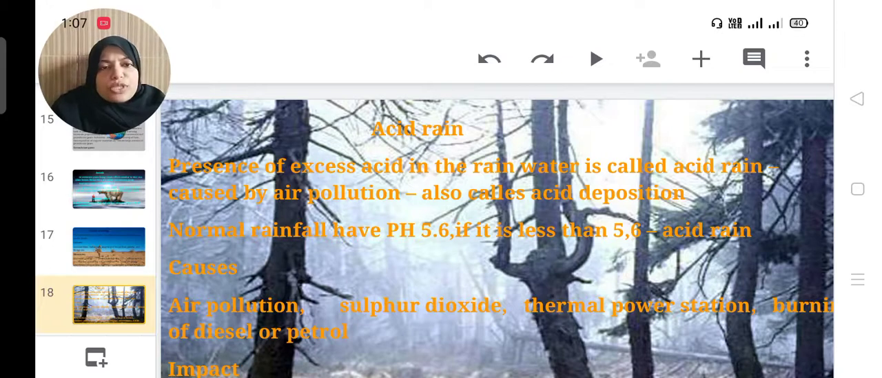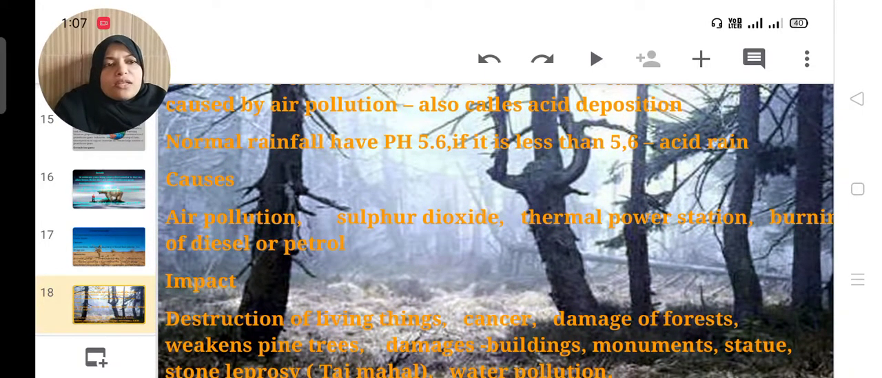Then what are the causes of acid rain? Air pollution, content of sulfur dioxide, working of thermal power stations, burning of diesel or petrol are the major reasons for acid rain.